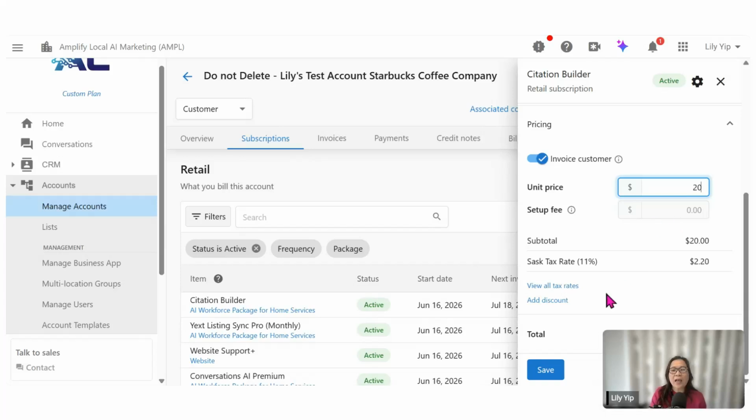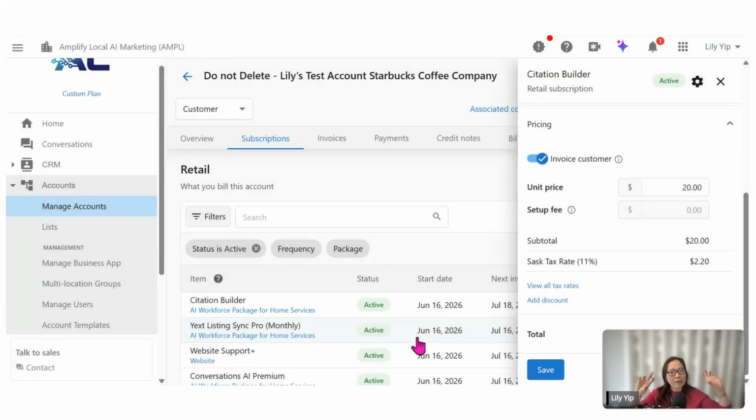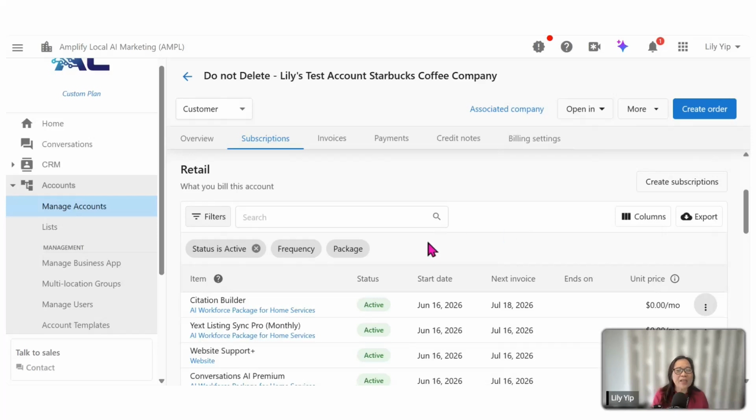And similarly, under this page, if you want to add on any setup fee, you can put in the number here. And likewise, if you want to give them a discount for this specific product, you can also click on add a discount, give a name to the discount, whether the discount you want to give is a fixed amount, say for example $5, or you want to give it as a percentage. This is where you can put how many percent you want to give them as a discount, and what's the duration for this discount. So this is where you can do some tweak or change to the subscription based on what you have set up earlier.